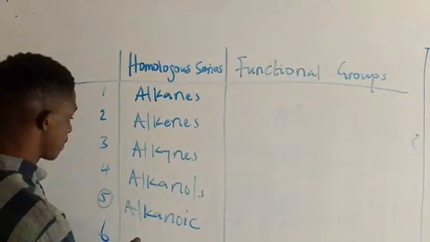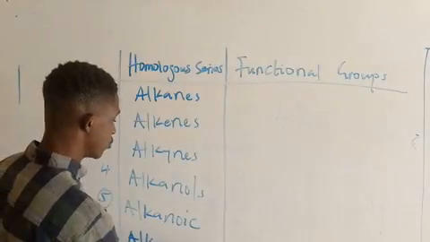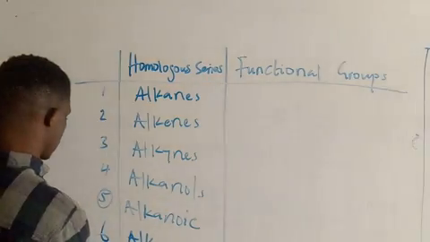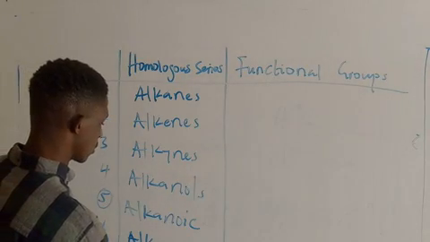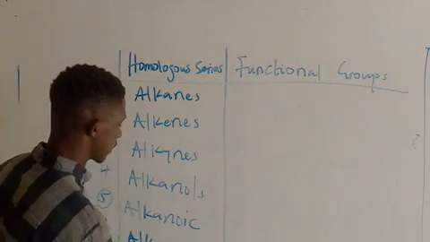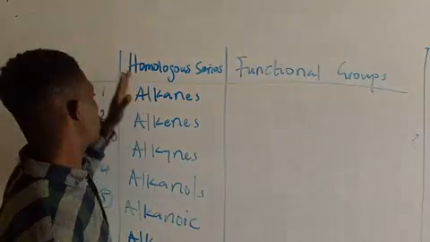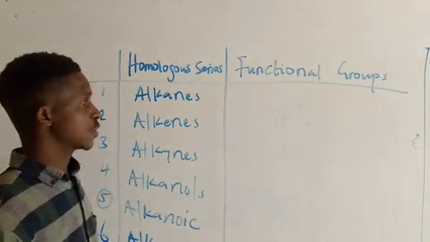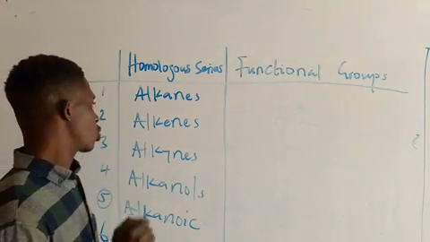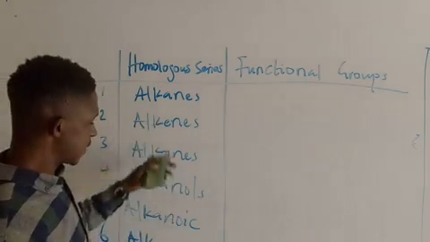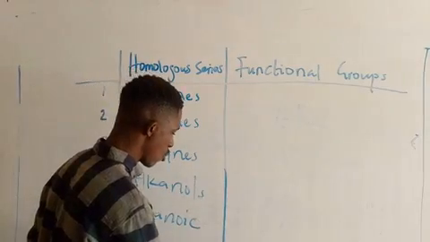Number 6, you can have alkanoates. 7, we can have alkanones. Okay, let me stop here. In the course of our study, we shall look at all the possible homologous series. But when we say homologous series, this is what you need to note: alkane to alkanones in this very table are examples of homologous series.